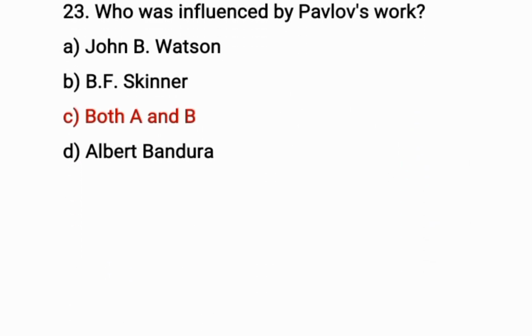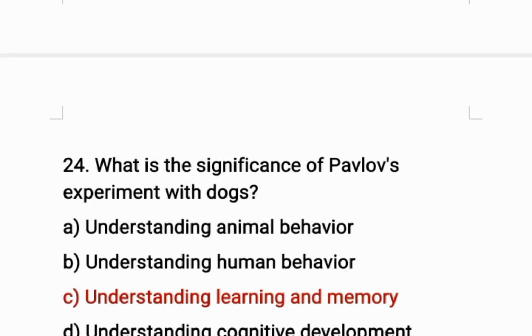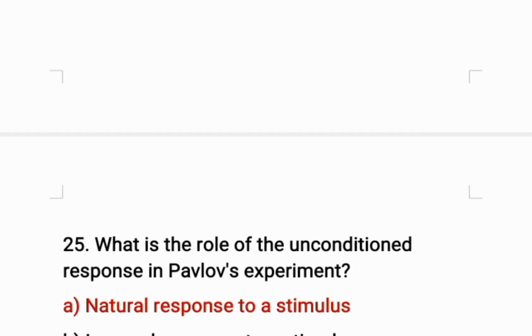Okay, question number 23. Who was influenced by Pavlov's work? The correct option is C. Both A and B. It means John B. Watson and B.F. Skinner were influenced by Pavlov's work, classical conditioning. Okay, question number 24. What is the significance of Pavlov experiment with dog? The correct option is C. Understanding, learning, and memory is the significance of Pavlov experiments with dogs.